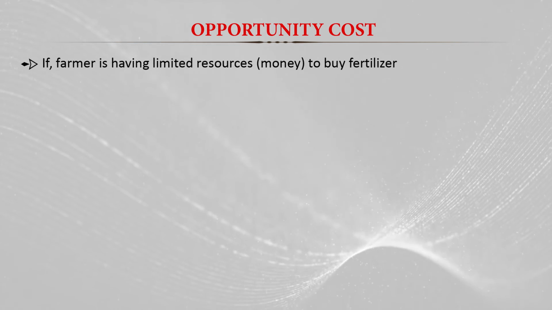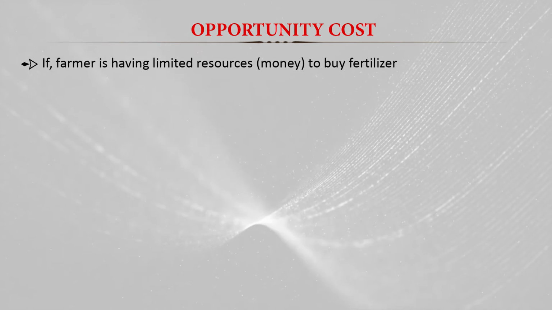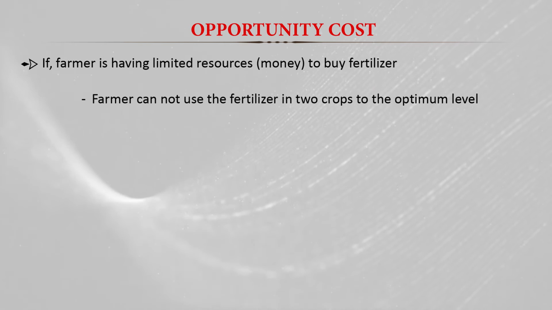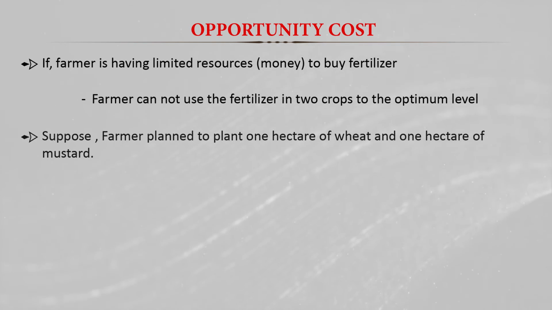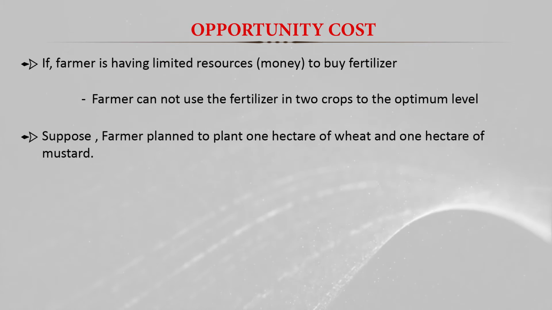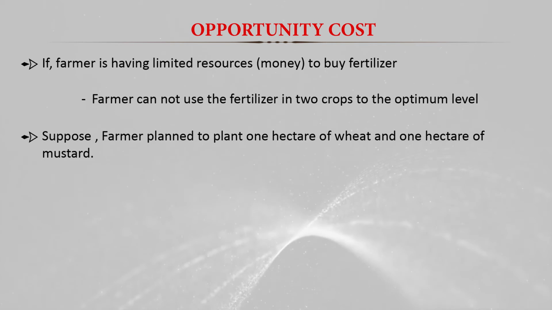And here the opportunity cost concept comes into the picture. Where to apply his 100 kg if he has two options, one is wheat and one is mustard. There are two crops. So how will he use his 100 kg of fertilizer, that is, limited resources. So if a farmer has limited resources, or we can say money to buy fertilizer, the farmer cannot use the fertilizer on two crops to the optimum level. Suppose the farmer plans to have 1 hectare of wheat and 1 hectare of mustard.